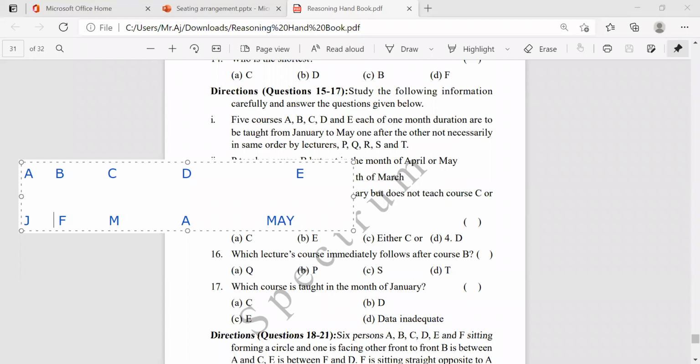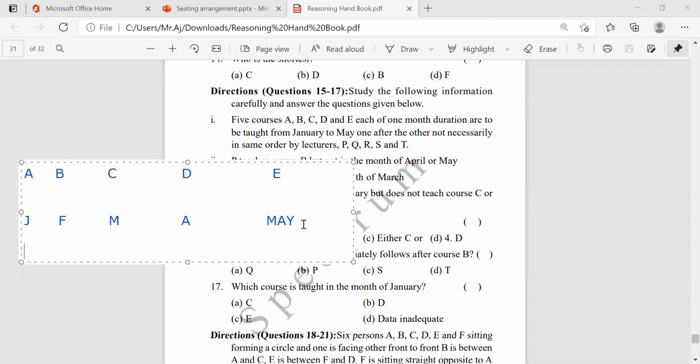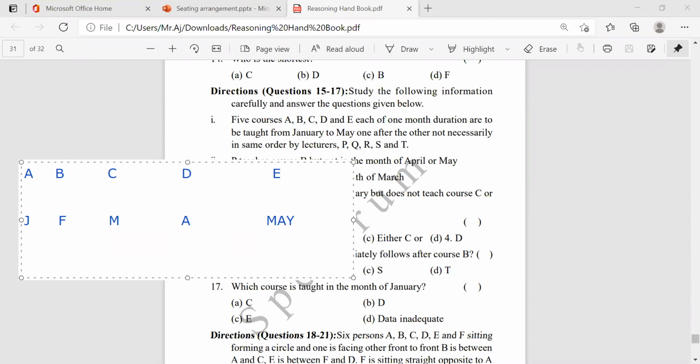Now, let's see here. And then, how many persons are there? P, Q, R, S, and T, but not necessarily in the same order.